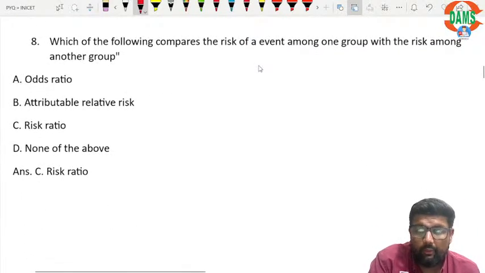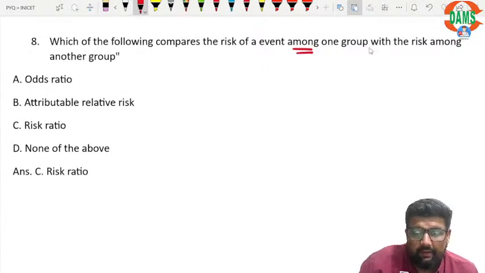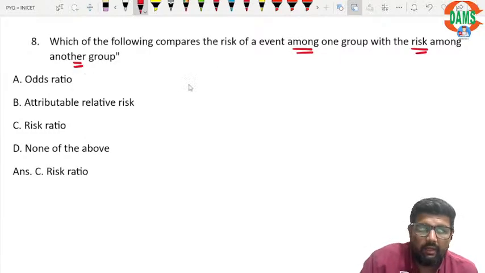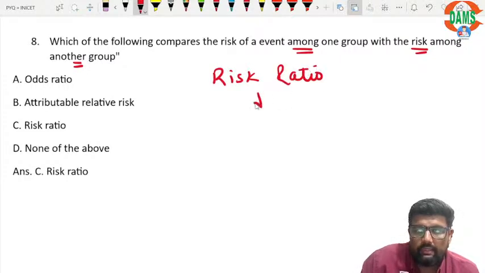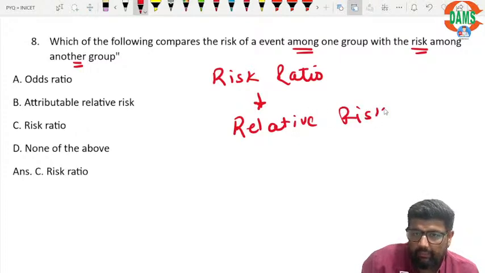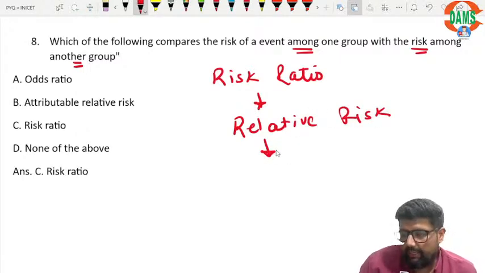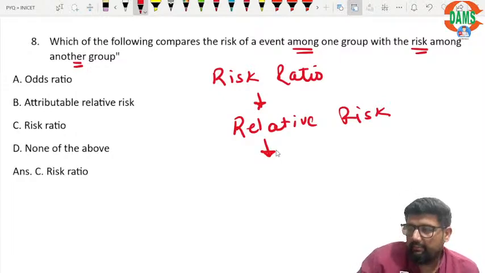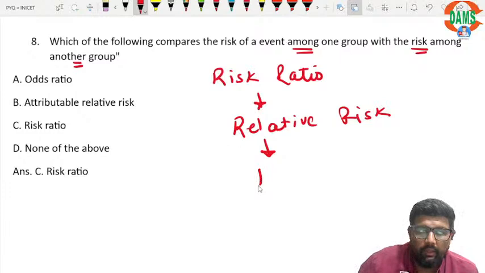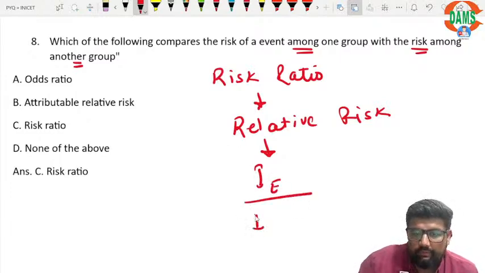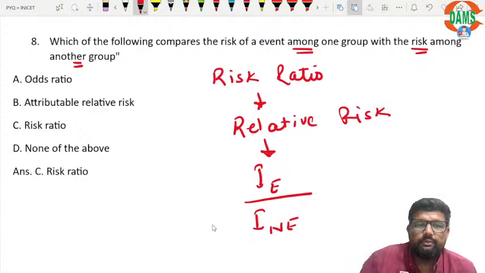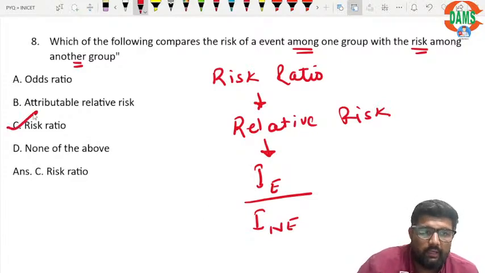Which of the following compares the risk of an event among one group with risk among another group? So risk ratio, or you can say relative risk. Can you tell me what is the formula? Yes, can you write in the chat box? Incidence among exposed divided by incidence among non-exposed. Right? So here the correct answer is risk ratio.